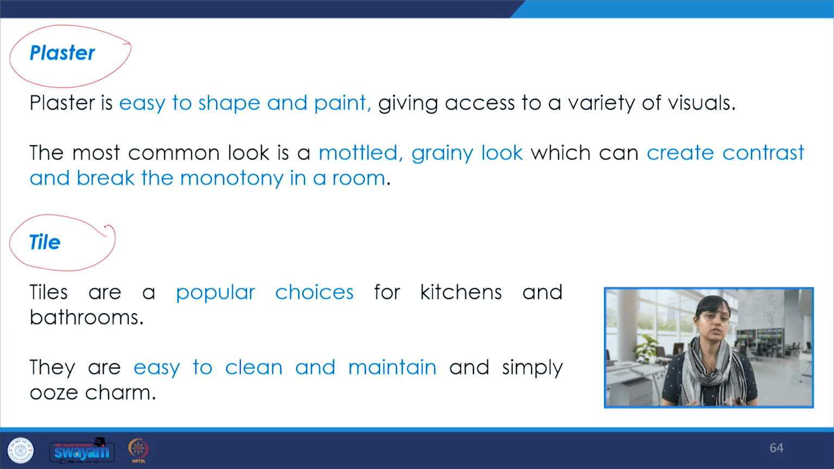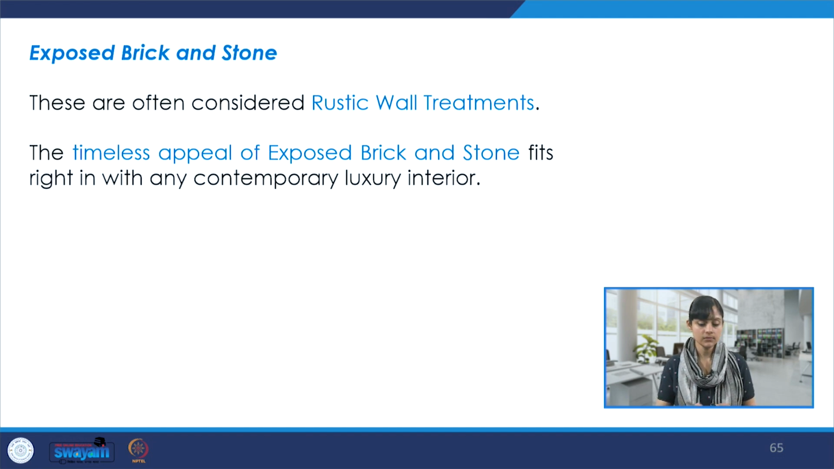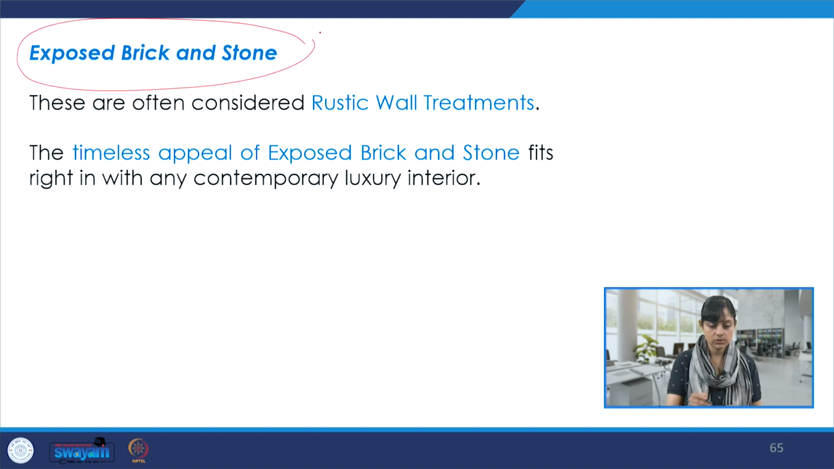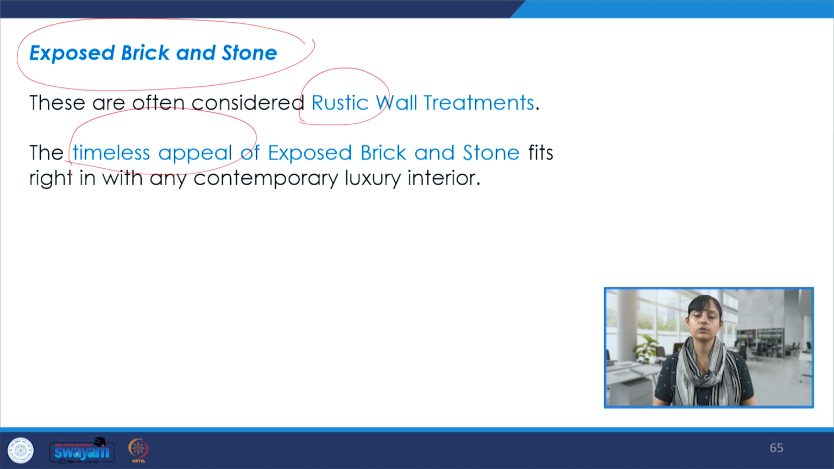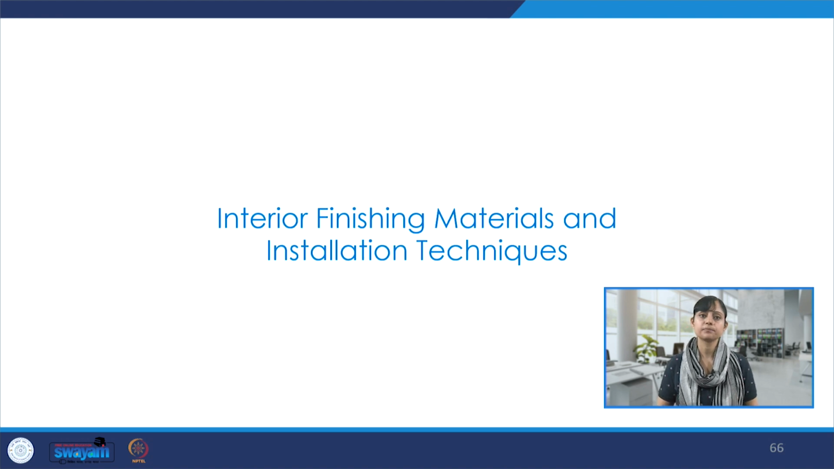Tiles can be used for surface treatment. They are very popular choices, easy to clean and maintain, and there is an ease of using them and executing them. Exposed brick and stone, that could be another surface treatment where we are especially looking at rustic finishes. They do provide a timeless appeal and a character to your projects.